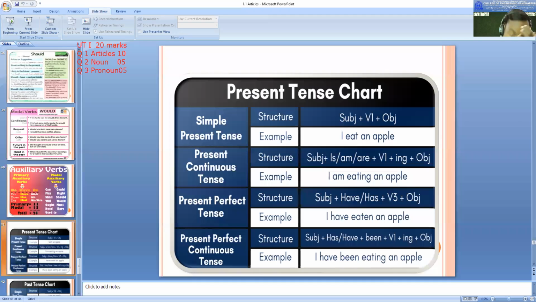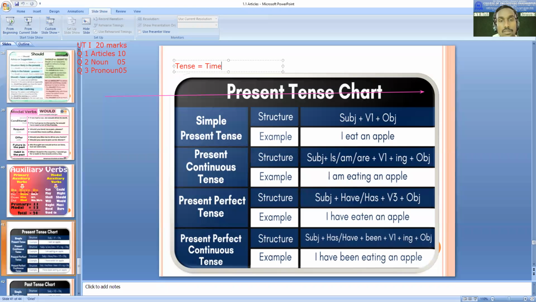As I told you, in today's session we are going to begin with tense. First of all, we'll try to understand what is a tense. Tense is nothing but time. Time of what?